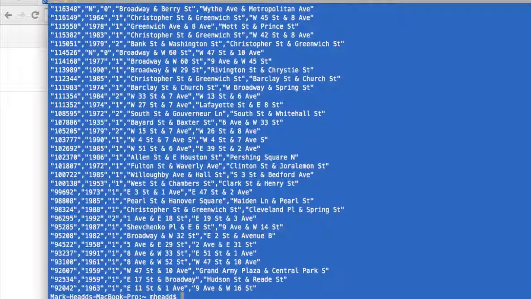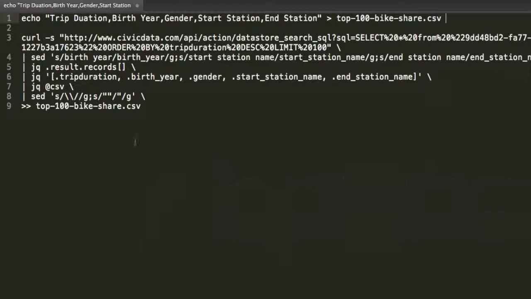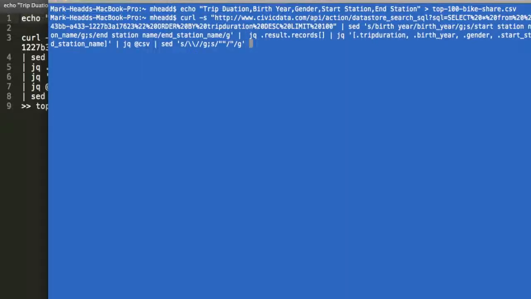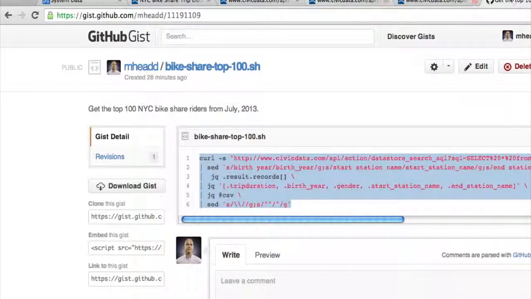So that's really cool. Now what I want to do is create my CSV file. The first thing I'm going to do is just put some nice column headers in. And now I'm going to take that same exact command that I just ran. I'm going to run it again, only I'm going to append to the file that I just added my column headers to. Boom, I'm done. Now all I need to do is upload it into Google Docs.